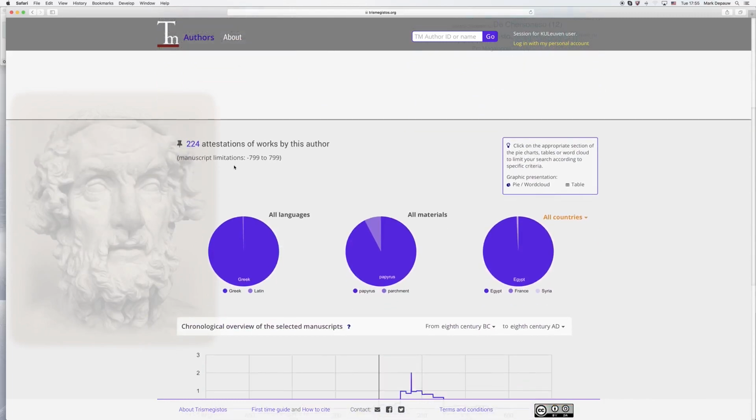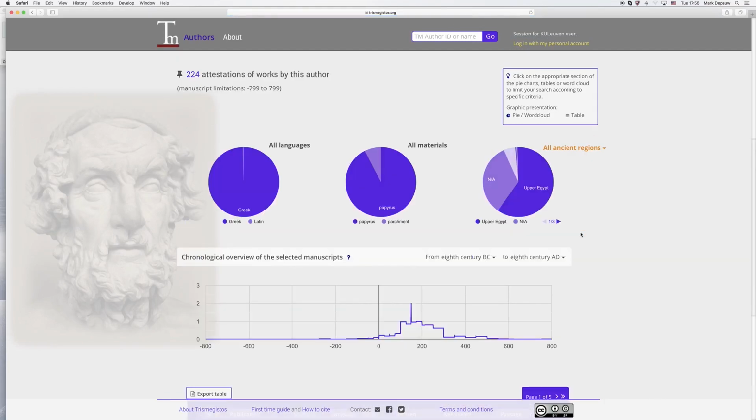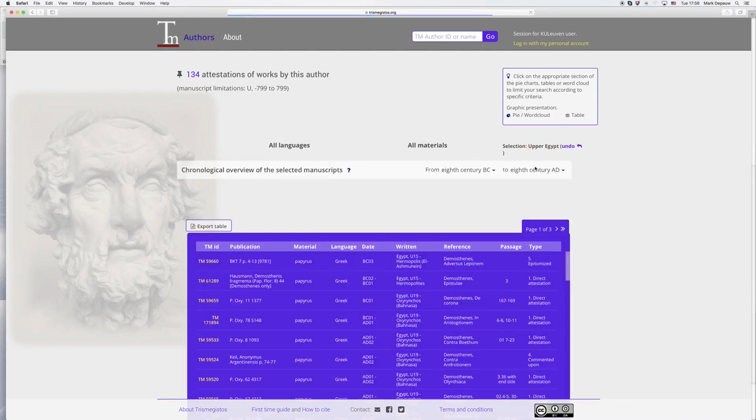So here you can see the 224 attestations, almost all Greek and papyrus. But Oxyrhynchus is an ancient region, so I select ancient region here. It is in Upper Egypt. That's something that you need to know here.